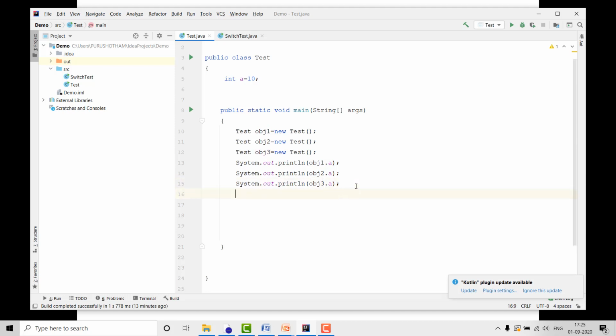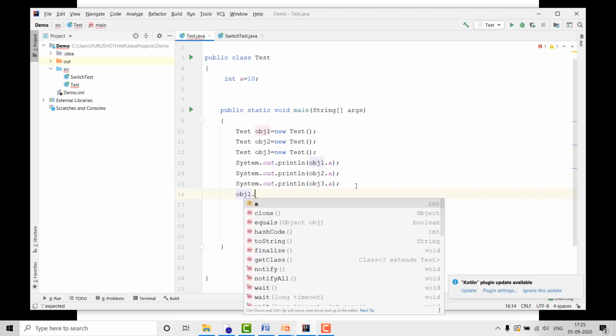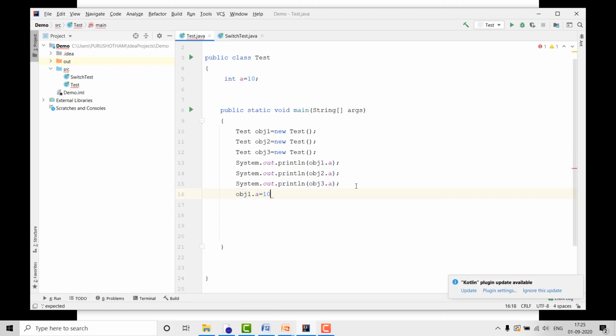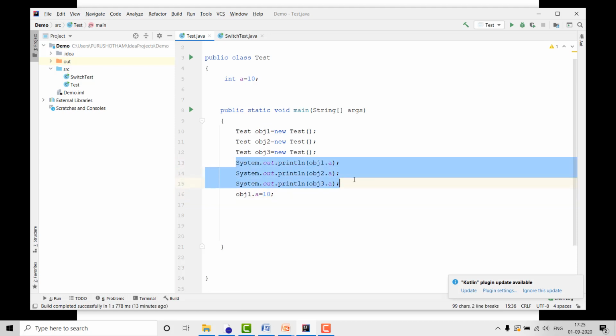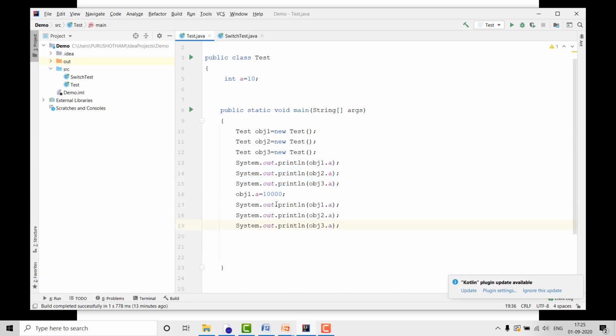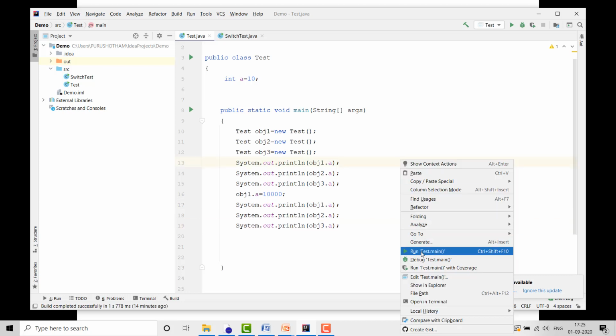Now after printing all this data, I want to update object 1's data, like obj1.a equals 10,000. Now just copy and paste here. Okay, now we will see what will happen.